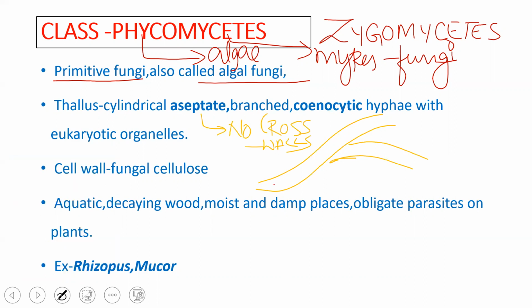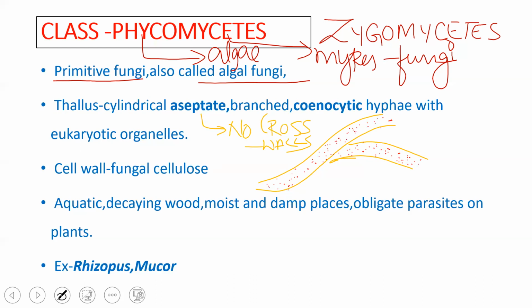So we also know that cenocyte means multinucleate condition without any septal formation. There are many nuclei present in the hyphae, and this condition is called cenocytic hyphae. So multinucleate aseptate condition is known as cenocytic hyphae, with eukaryotic organelles in the cytoplasm. Since it possesses eukaryotic cells, the organelles are also eukaryotic in nature. As I said, they have membrane bound organelles present in them.